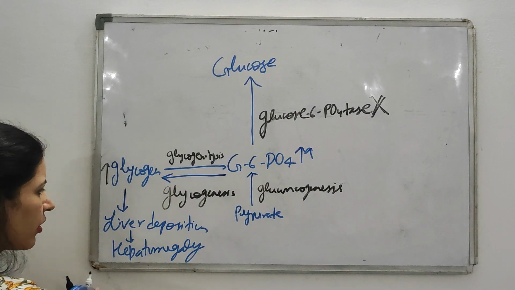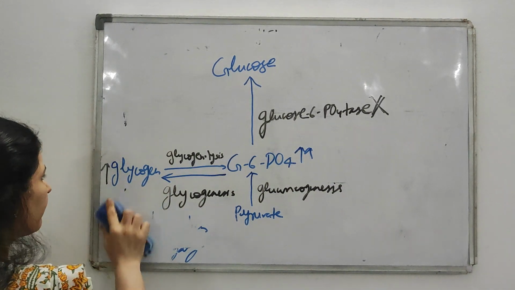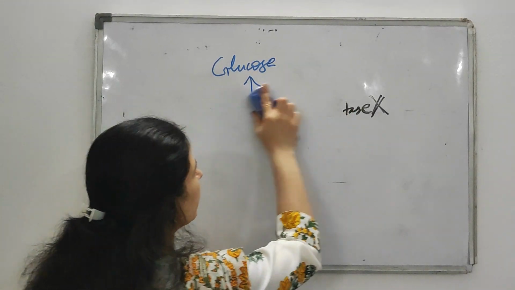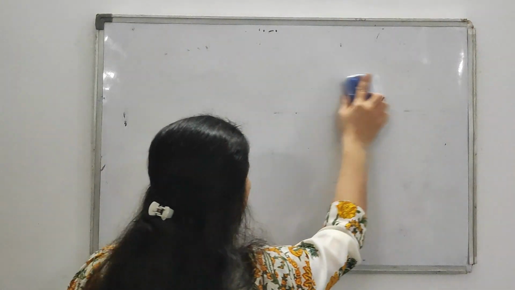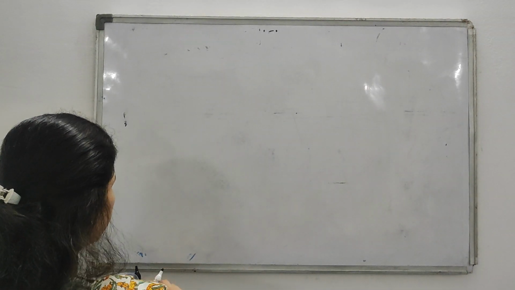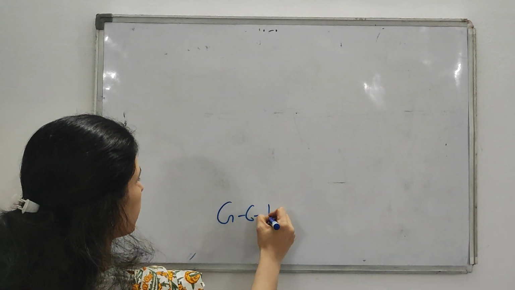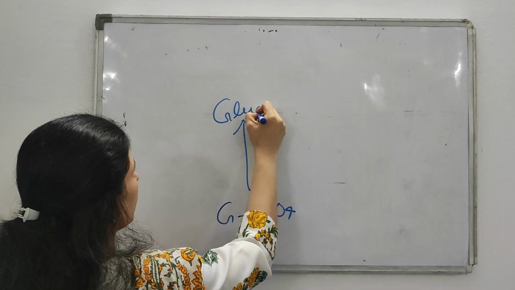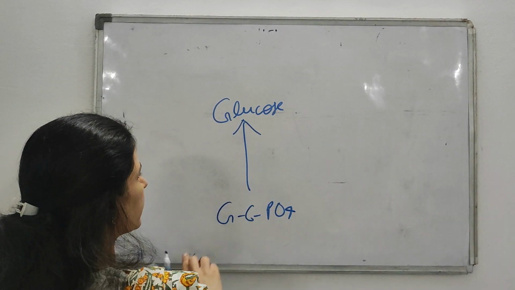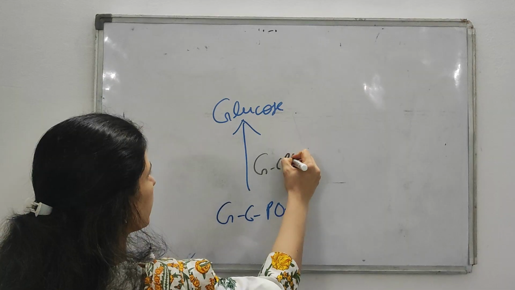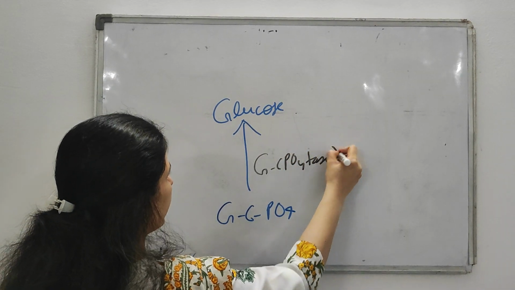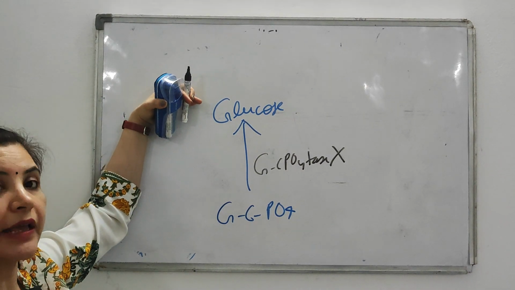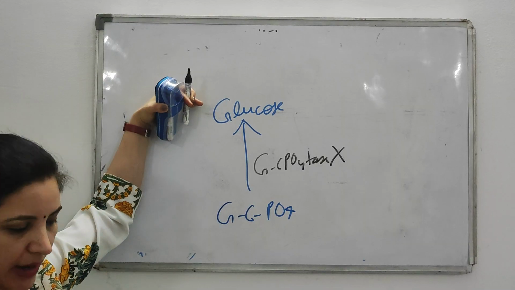Now comes why hyperlipidemia, or high cholesterol level, occurs in this. What is the biochemical basis of that? Let's understand. Glucose 6-phosphate cannot be converted into glucose because of the lack of the glucose 6-phosphatase enzyme. So glucose cannot be formed, and there is a fasting state. So in the fasting state, what happens?